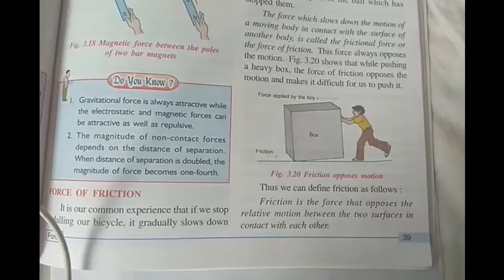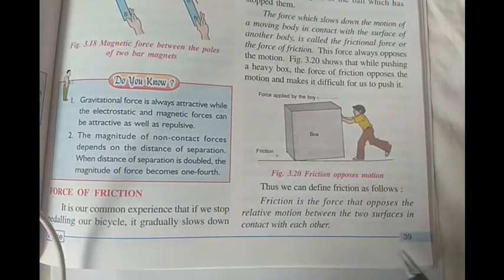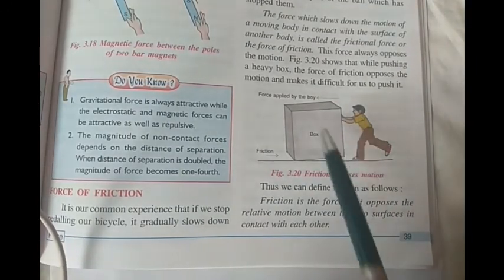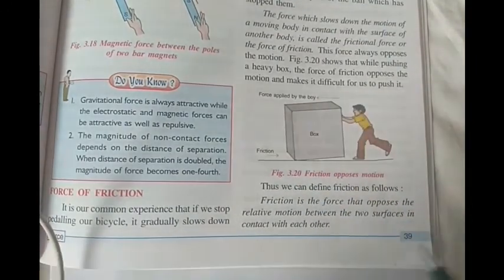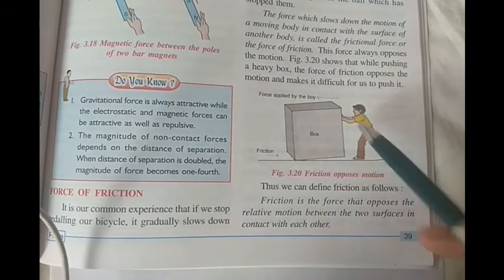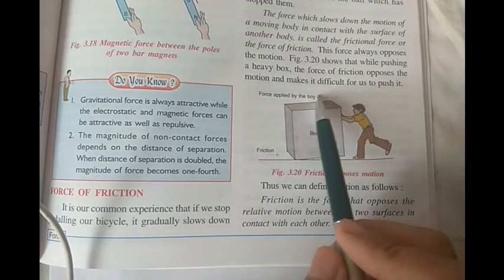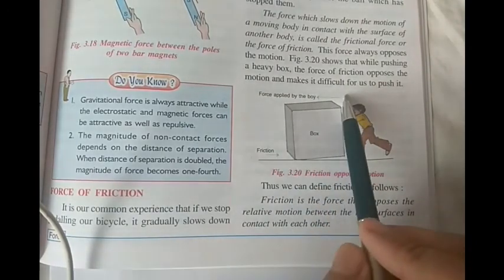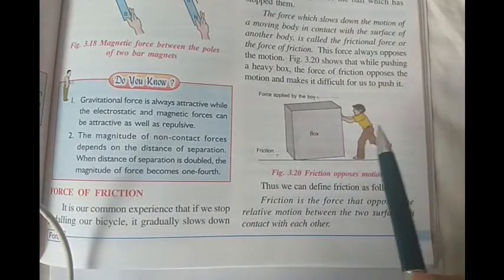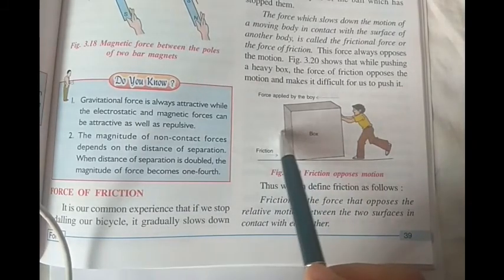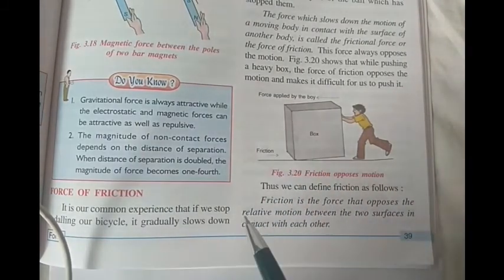Let us also look at this example given in the book. A boy over here is trying to push this big box. So this boy is trying to push the box in this direction. So the force applied by the boy is in this direction. The boy wants the box to move in this direction, so he's pushing the box in this direction.